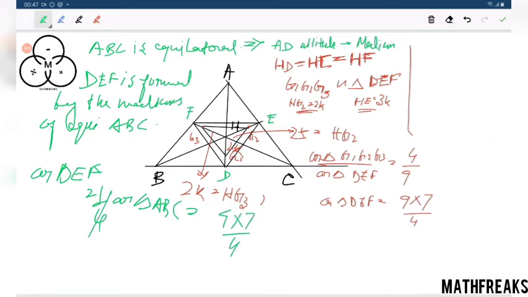So area of triangle ABC, 4 and 4 cancel. Area of triangle ABC equals 9 into 7, which equals 63. This is the answer.